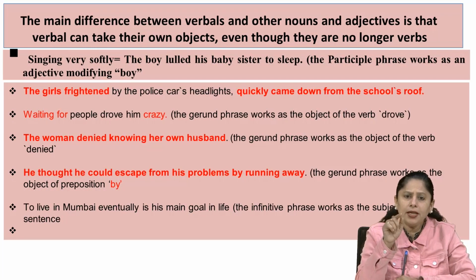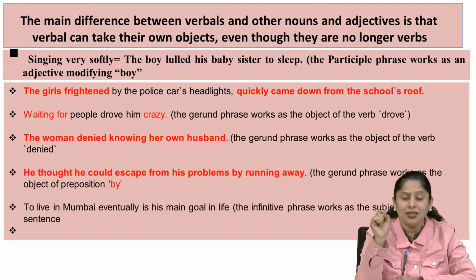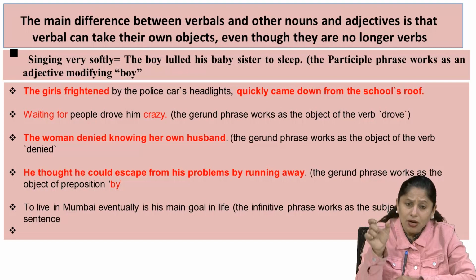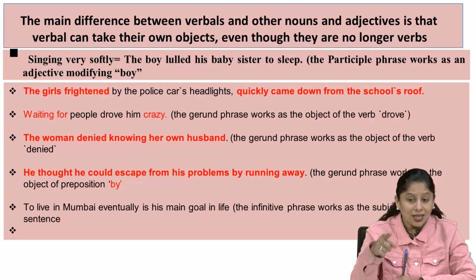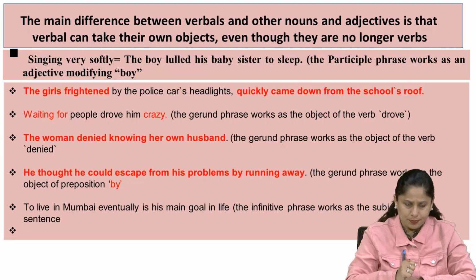Look, now the main difference between verbals and other nouns and adjectives is that the verbals can take their own objects even though they are no longer verbs. They are not the verbs, but they are the verbals. It means they are the connecting words. As I told you, they are the connecting words, and they can take their own nouns. They can take their own objects. How does it happen? Let us see.